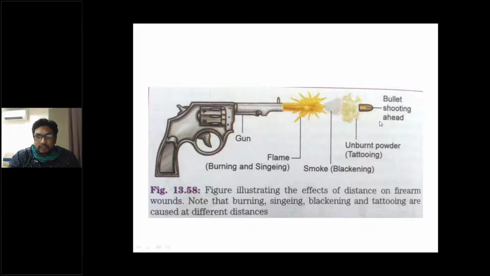So first we know that it is the bullet that will move forward first, which has high mass or high weight among the cartridge. Then the next one to come out is the unburned powder, then the smoke, and finally the fire or the flame. So the bullet will cause the perforating injury. And then the unburned powders. Unburned powder is nothing but the gunpowder which has not been completely burnt.